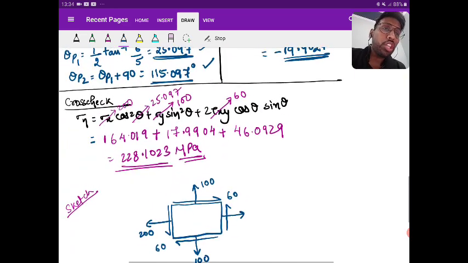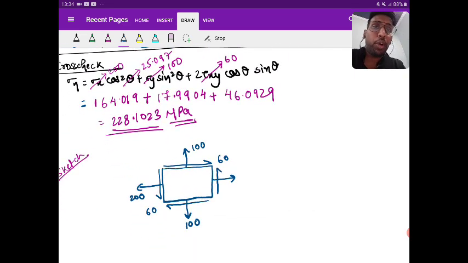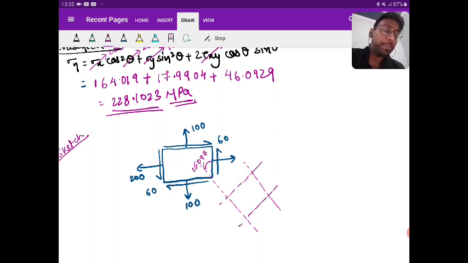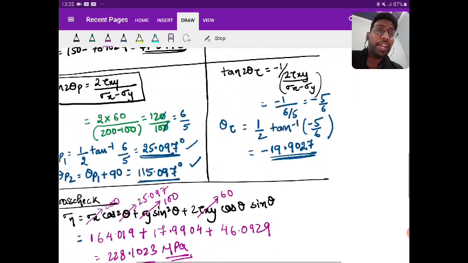The first angle I'm taking as 25.097 for the principal plane. I've already shown this yesterday in the previous class, previous module. I am drawing a line parallel to 25.097, and I'm drawing two perpendicular lines representing another principal plane.